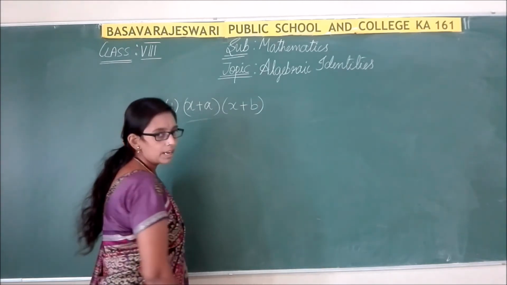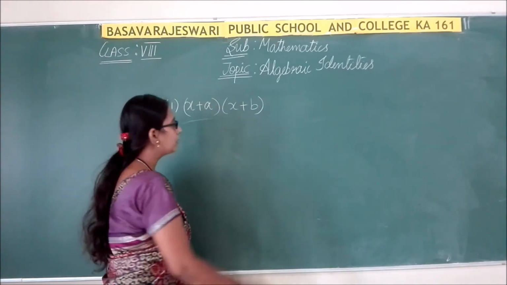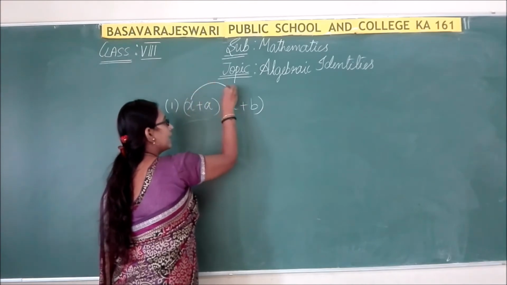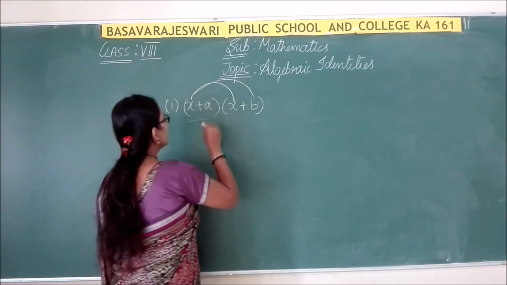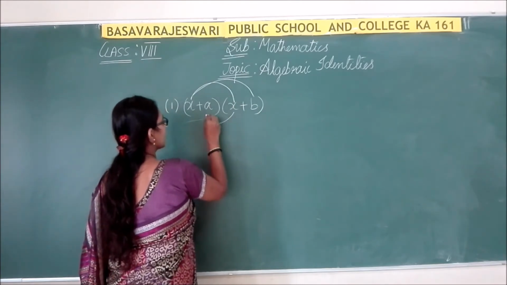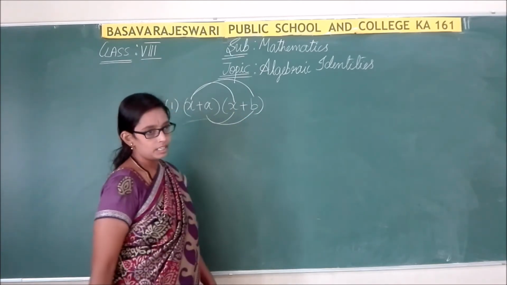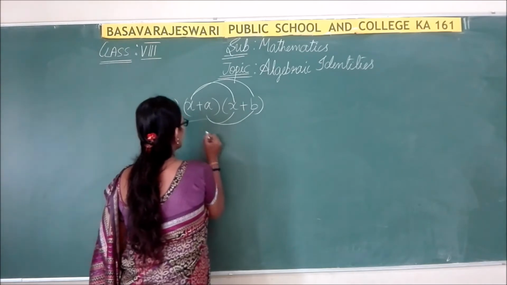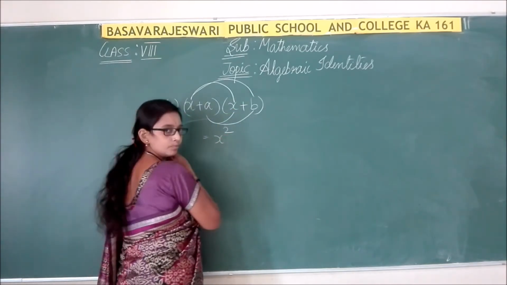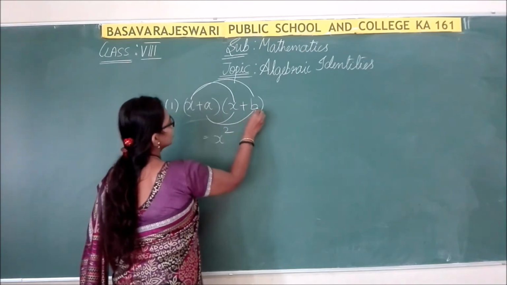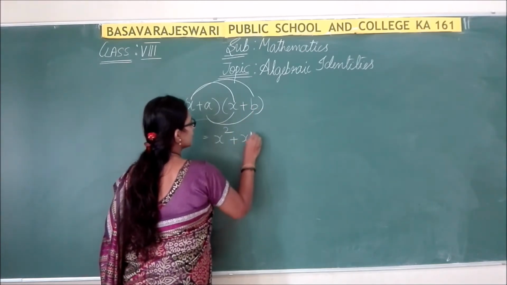Let us multiply. Please recall how to multiply. Multiply x with x and also x with b. Next, a with x, a with b. So x into x, x square. Then x into b, xb.